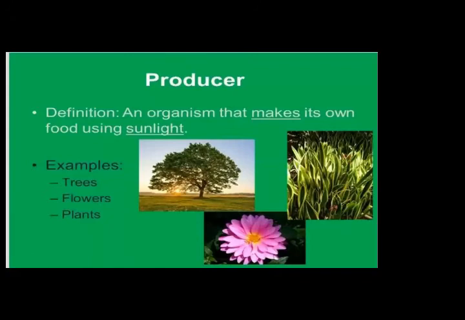I repeat again about producers. A producer is an organism that makes its own food using sunlight, and these are the examples: tree, flower, plants. These are the examples of producers.